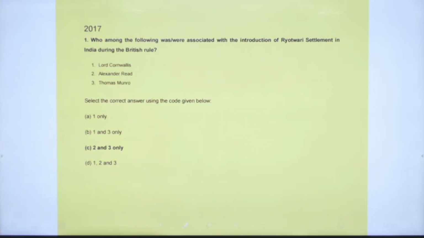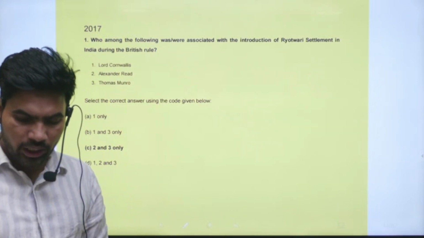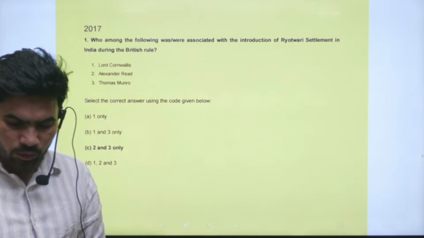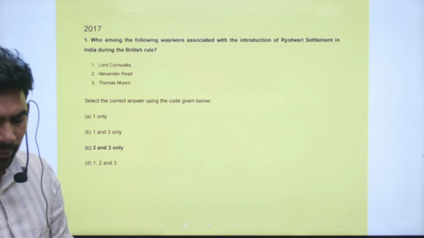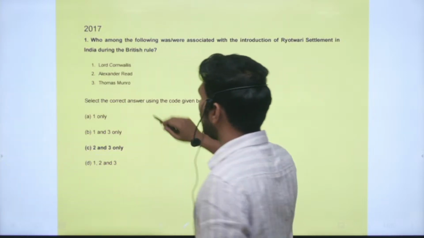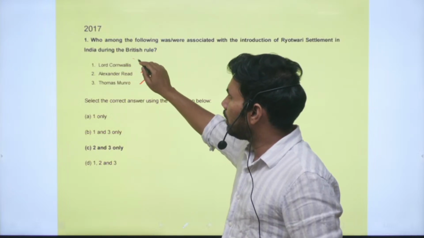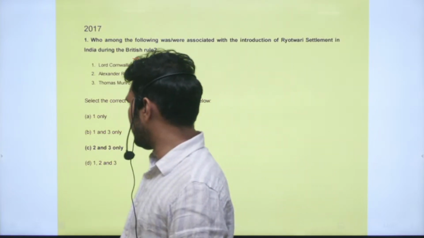First question: who among the following was or were associated with the introduction of Ryotwari settlement in India during the British rule? The options are Lord Cornwallis, Alexander Reed, and Thomas Munro. Lord Cornwallis is not associated with it.